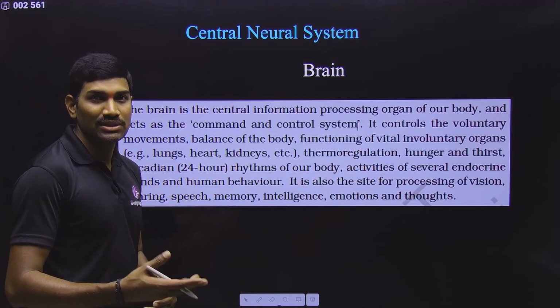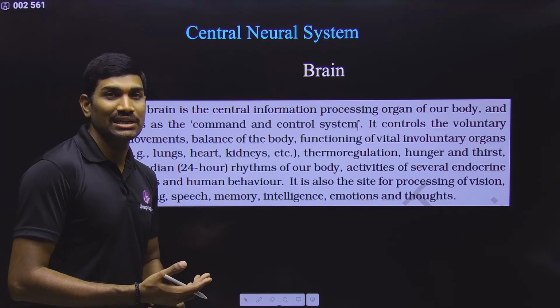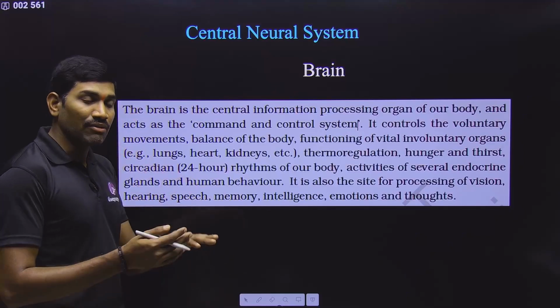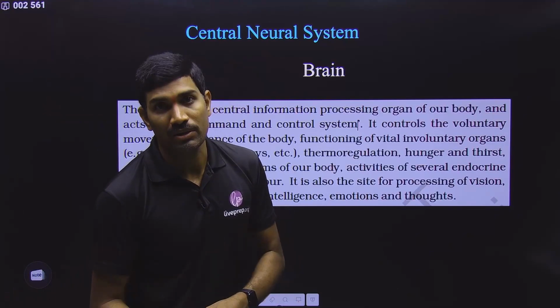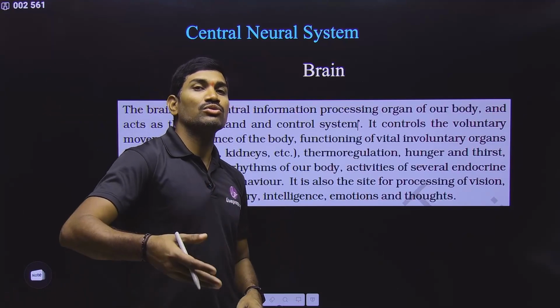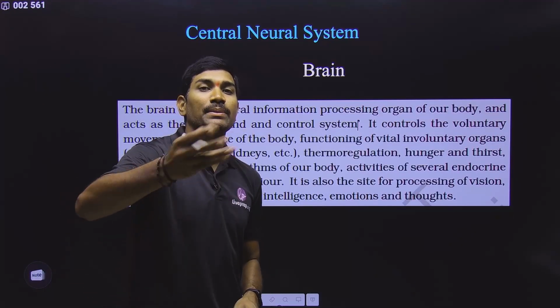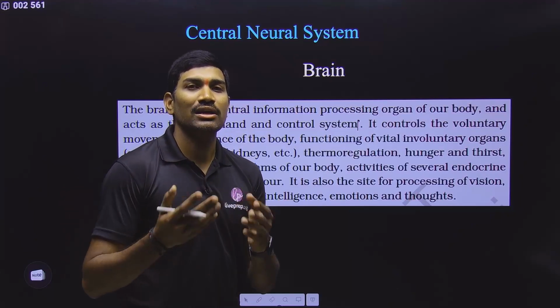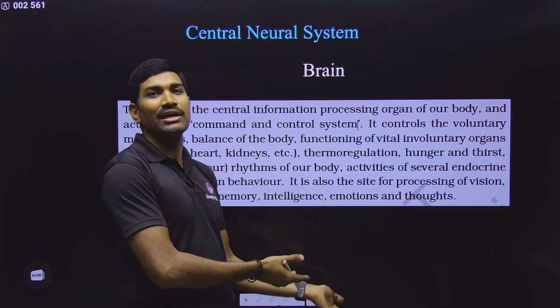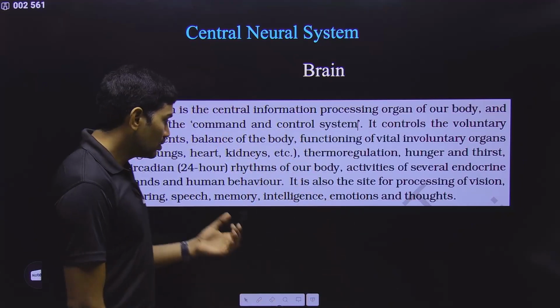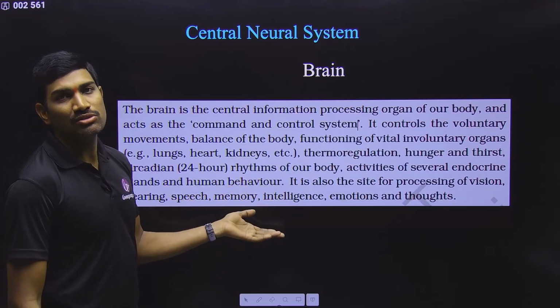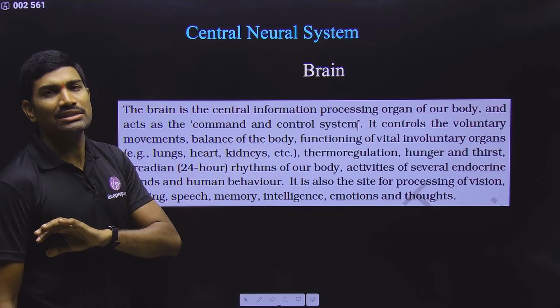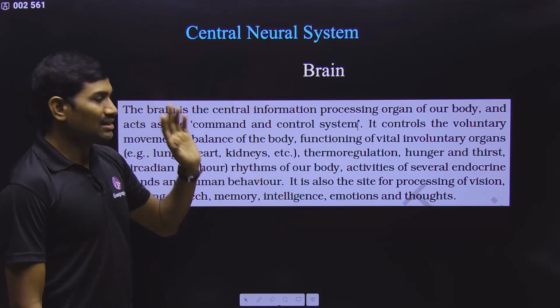In the next part, we will study about that one only, chemical coordination and integration, right? Hypothalamus is actually the part of the brain that is also acting as an endocrine part. In this way, it is controlling the release of hormones from the pituitary, and pituitary is called the master gland, and that is again under the control of the brain, that means the hypothalamus. So in this way they are interconnecting all these things, and human behavior is also controlled by the brain. So each and everything will be controlled by the central nervous system.